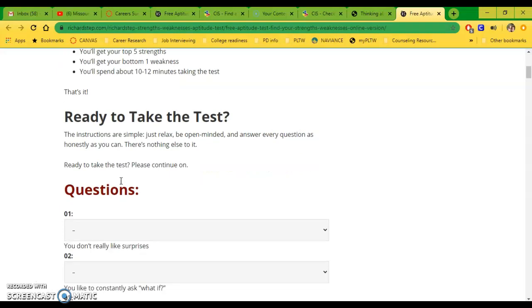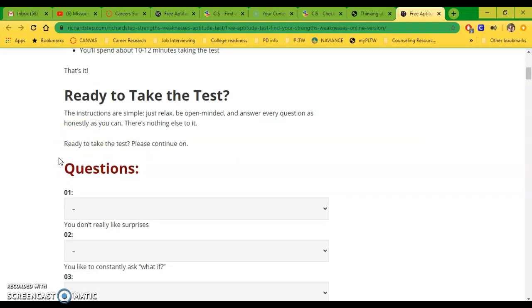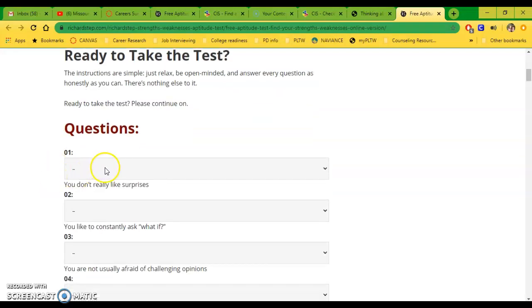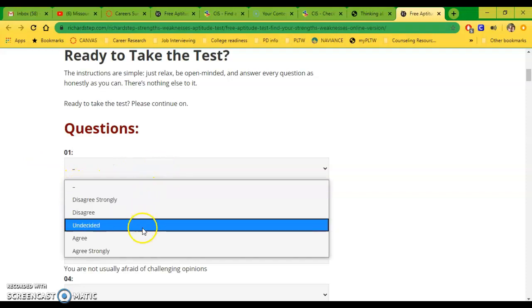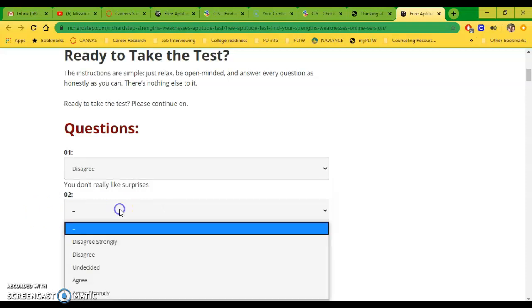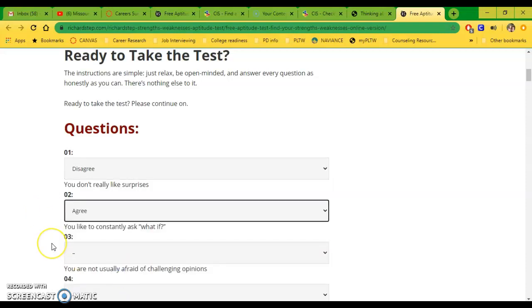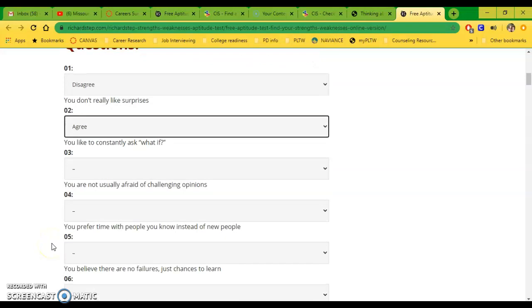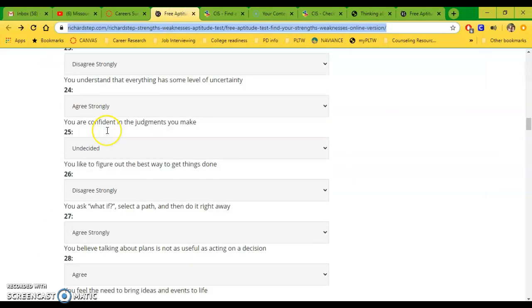Again, this is going to take about 20 to 30 minutes for you to do. There's 84 questions on here, but just go and click on each of these and read the question. First one, don't like surprises. I disagree. I do like surprises. You ask, what if? Yeah, I agree with that. So go ahead and just fill these in, and when you get done, I have one here that's already filled out.